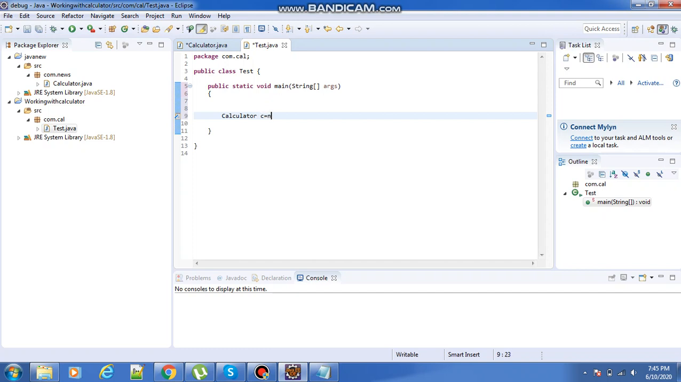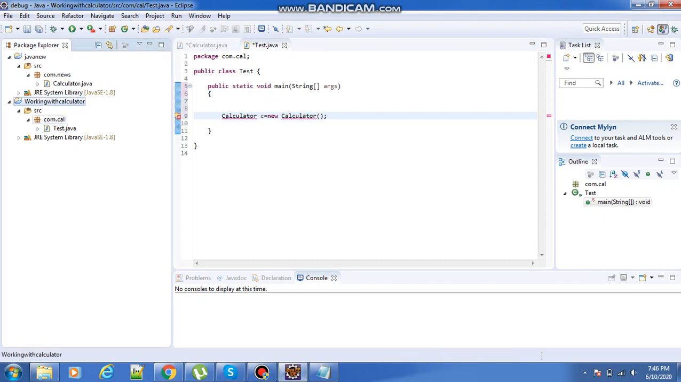So calculator c equals new calculator. Once I create the object, it will definitely show an error. Why will it show the error? Because there is no calculator class in that particular project. So now we will create the jar file, and we can import the jar file into the working with calculator project and work with that.